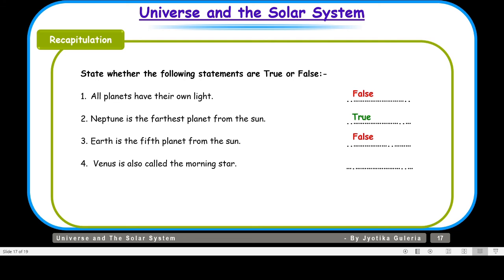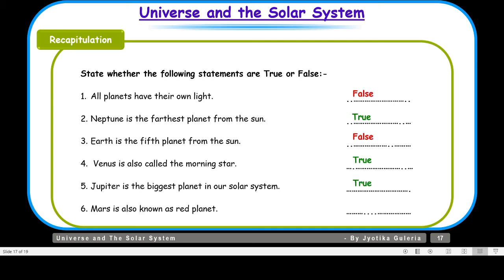Venus is also called the morning star. That is true. We can see it at the dusk and at the dawn. Jupiter is the biggest planet in our solar system. That is also true. Mars is also known as the red planet. Yes, that is also true.